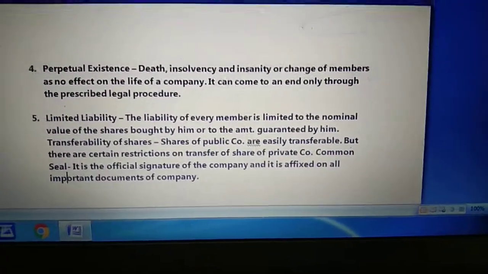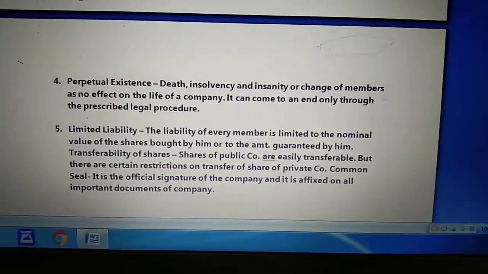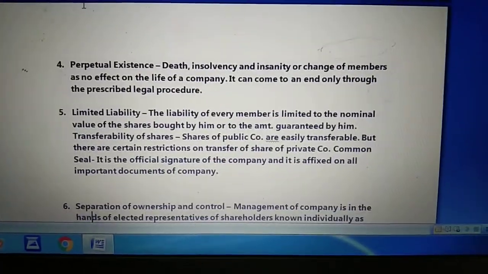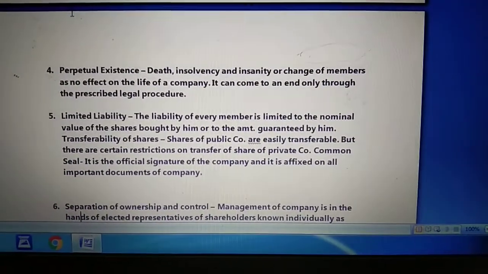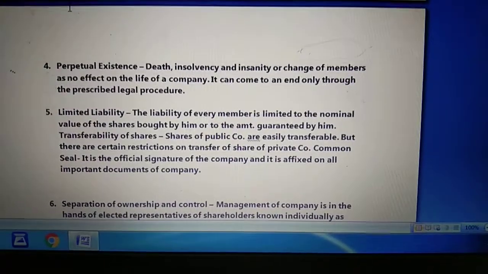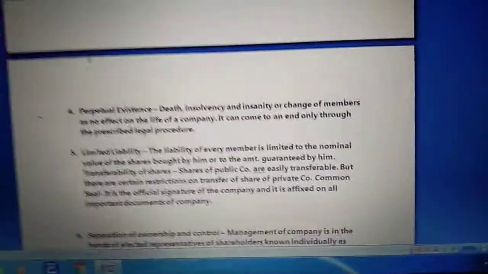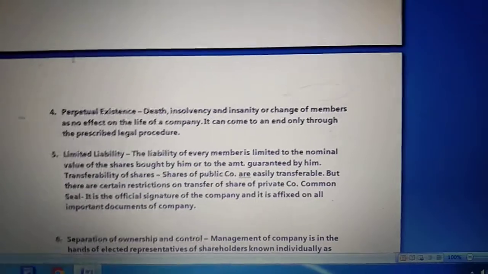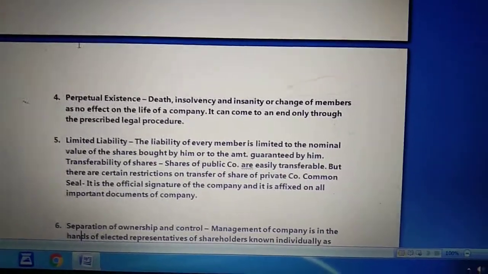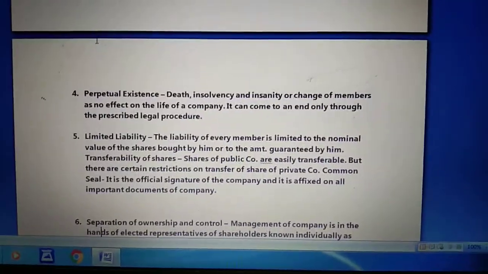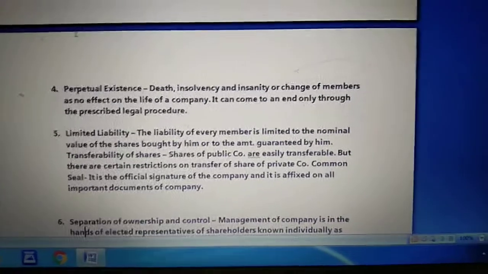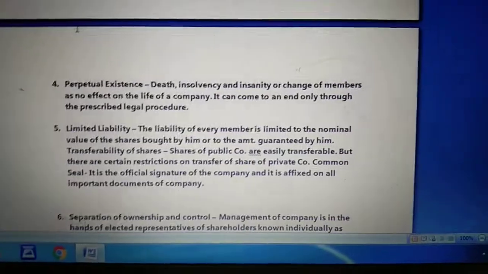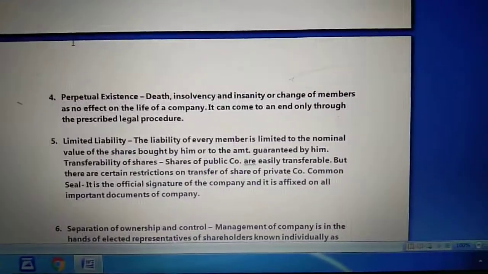Children, limited liability basically says that the members of a joint stock company have limited liabilities. It means in case there is any debt to be paid, the company assets will be sold, not the members' assets. Why? Because we have already discussed that in the eye of law the members and the company are separate.